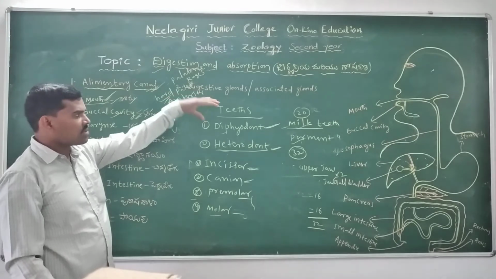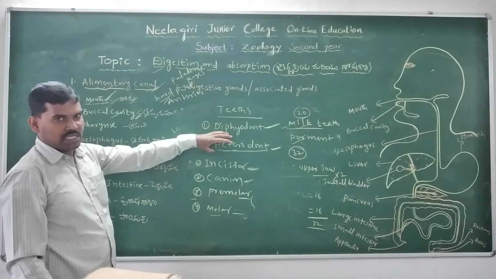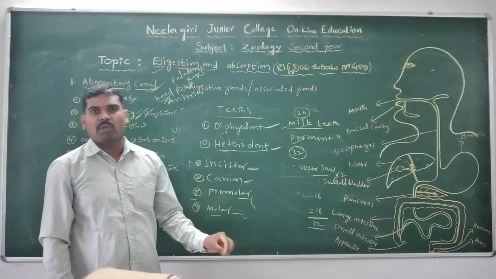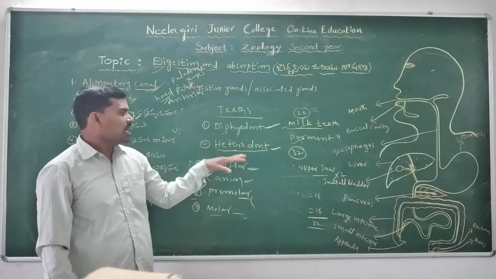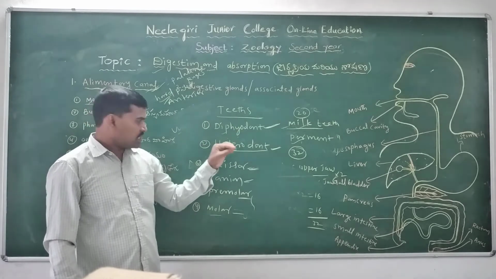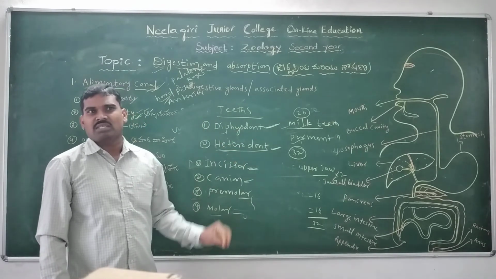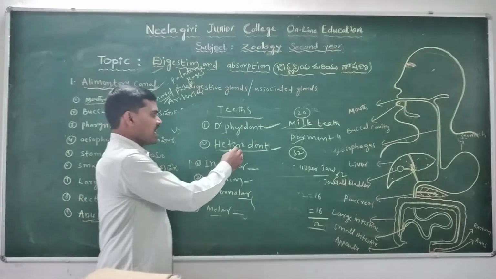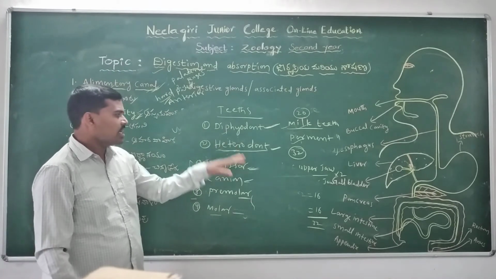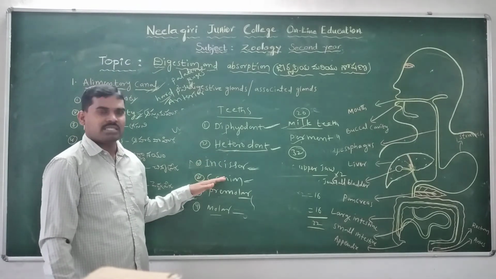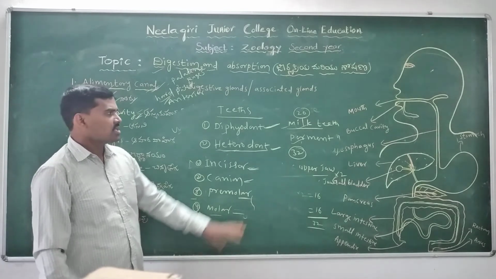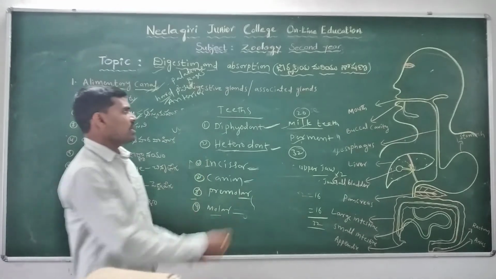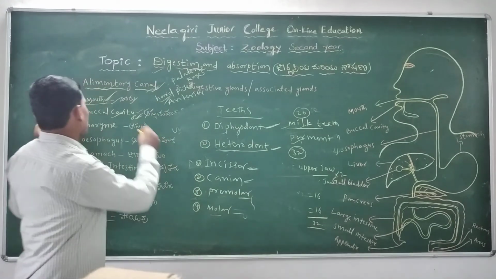So the teeth are of two types: diphyodont and heterodont. Diphyodont means originating two times in the lifetime of human beings. Heterodont means the teeth do not have equal shapes and sizes; with different sizes and shapes, hence the name heterodont. The four types are incisors, canines, premolars and molars. Next, after the teeth, the buccal cavity.